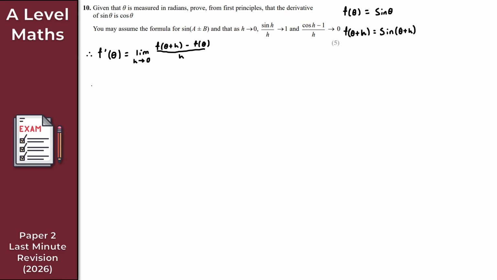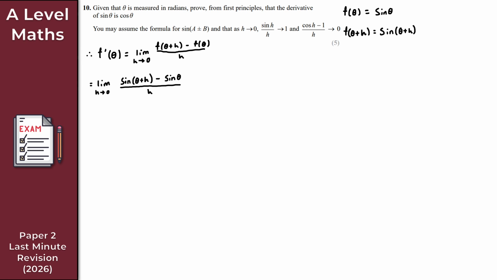Okay. So in that case, then what I've got here is the limit as h tends to 0. F of theta plus h then is sine of theta plus h, right? So sine of theta plus h minus then f of theta, which is sine theta. So minus sine theta. And this here then is all over h.